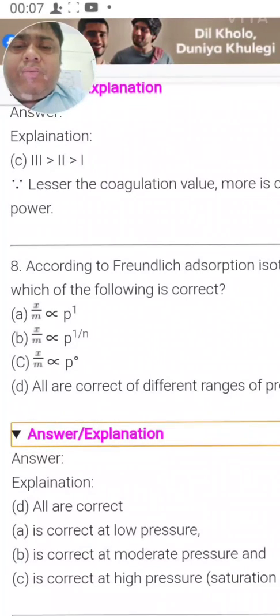So for a large value of n, p can be taken to the power 0. Means if the value of n is so large, then 1 by n will become near to 0. So for n equal to 1 and more than 1 to any extent, it is applicable. So all the three options they are saying are right. But formula-wise, x by m is directly proportional to p to the power 1 by n, and that is what we use.